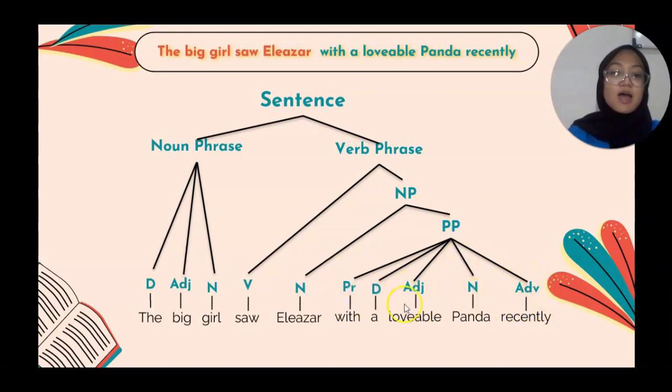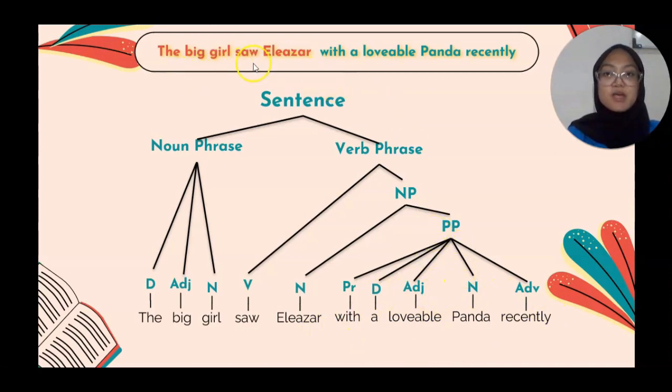So same as before, because this phrase "with a lovable panda recently" begins with the preposition "with", it becomes a preposition phrase.